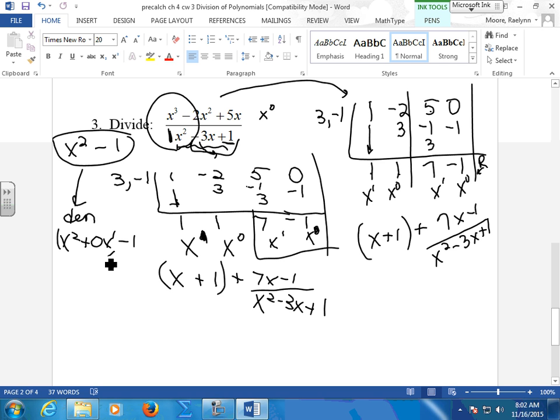If I take this out the opposite, it's still a 0. If I take this out the opposite, it's a 1. So be careful when they do that, because they love to do that one too. Miss a term in the denominator as well. Whenever you're dividing, you need space holders. You do the same thing when you divide regular numbers. You have space holders in there. They're automatically there. So we have to put them in a little bit.